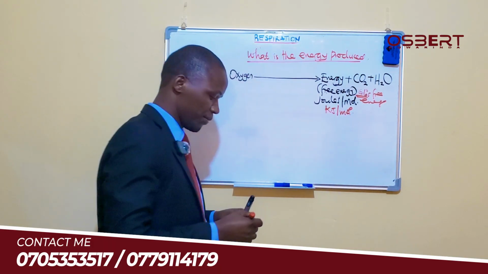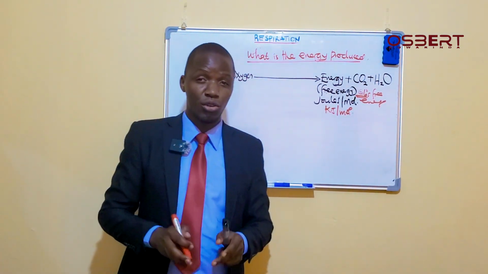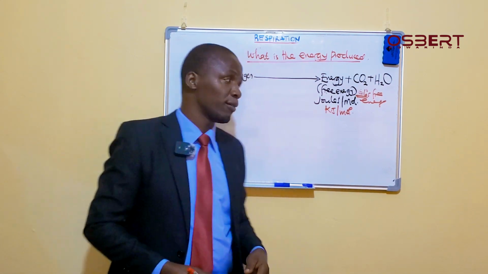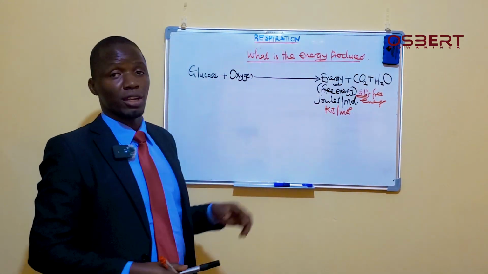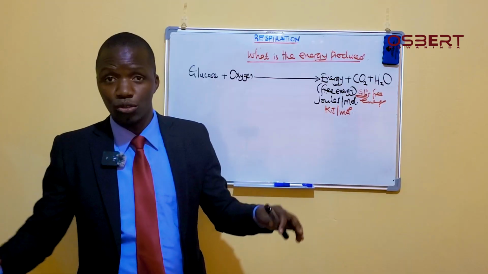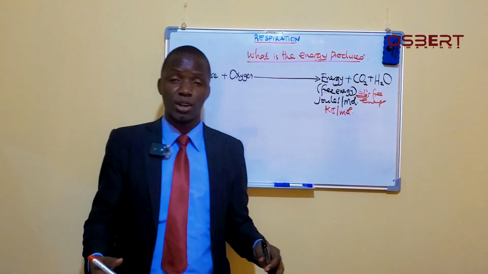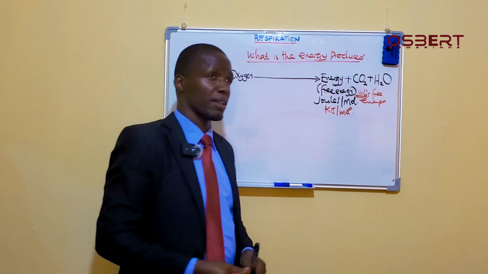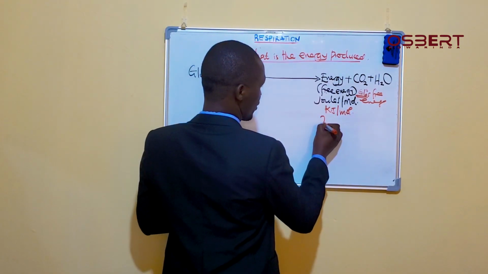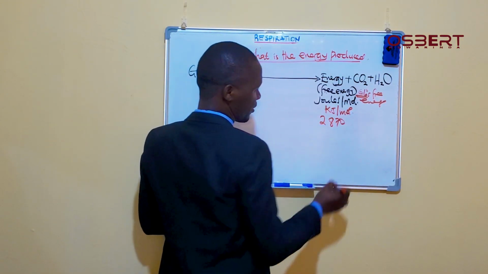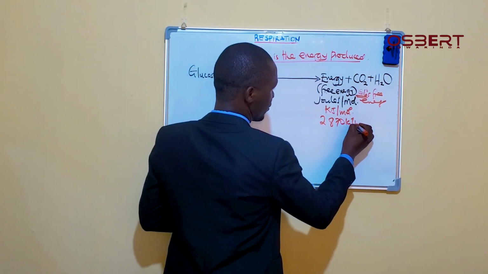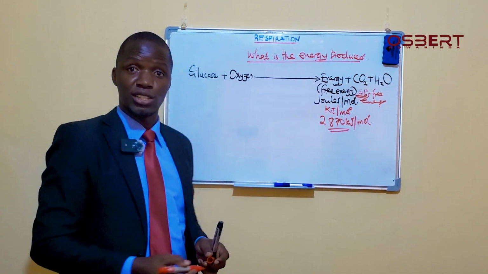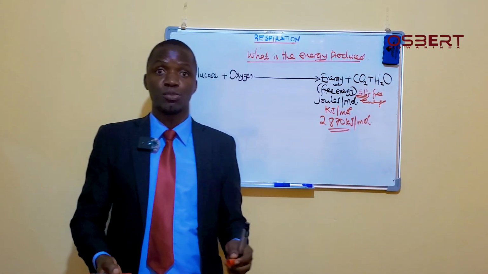Now ideally, when you go into details, we are going to find out that whenever glucose is broken down, the overall amount of energy which is given out is always around 2,870 kilojoules per mole. This is the free energy that is always given out whenever glucose is broken down.